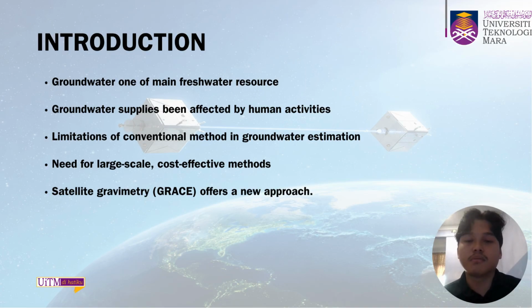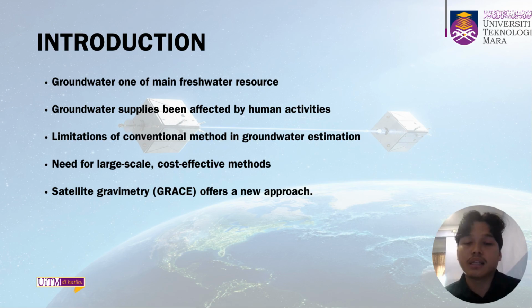Groundwater is one of the most important freshwater resources and widely used for domestic, agriculture, and industrial purposes. However, groundwater availability has been affected by human activities and climate variability. Conventional groundwater monitoring depends on observational wells, which require high cost, time, and manpower, and only provide information at limited locations.